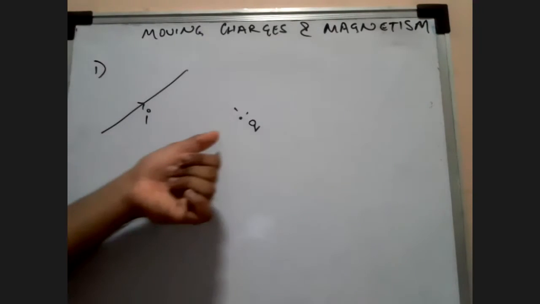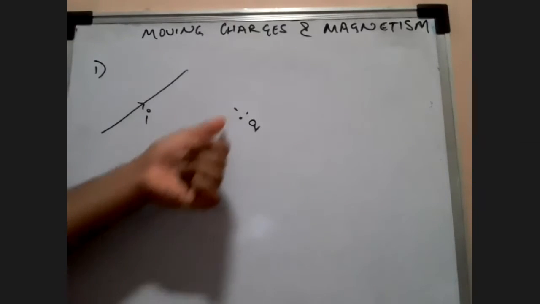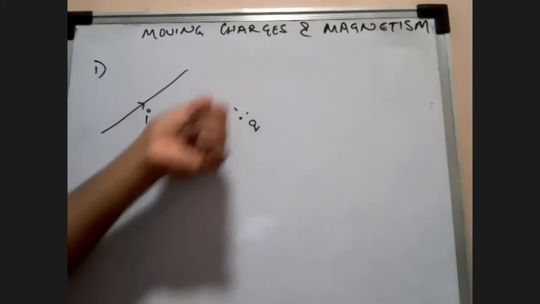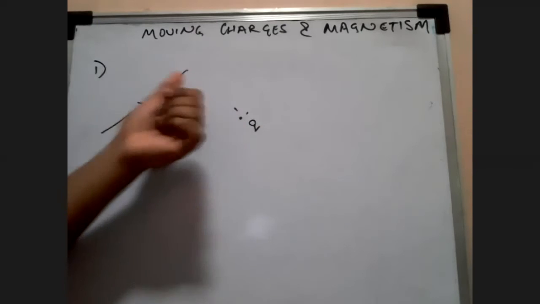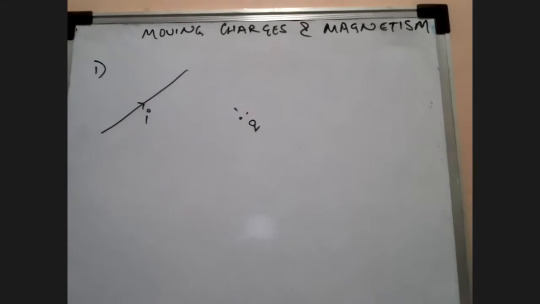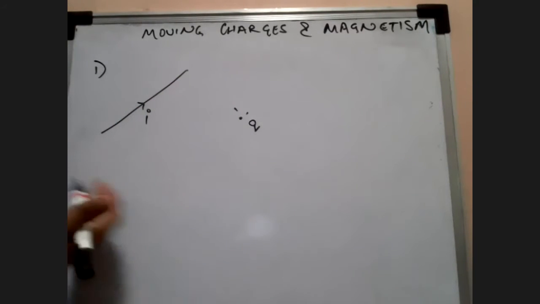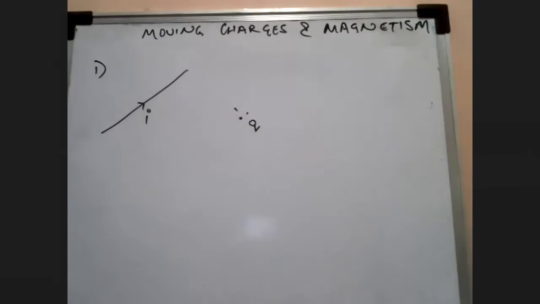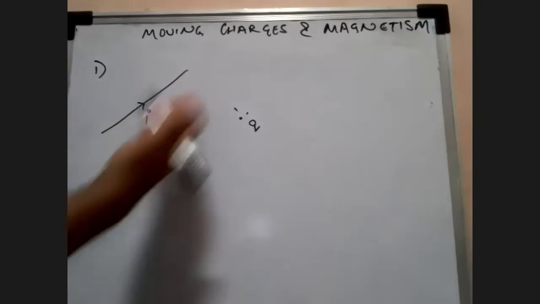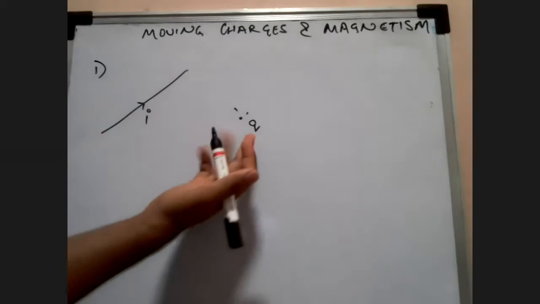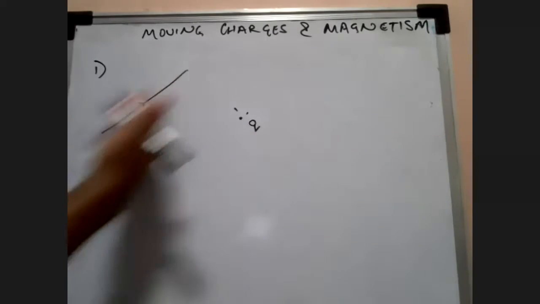First of all, will there be any force because of this? Will there be any force on this due to this conductor? The condition is simple: there's a conductor here and there's a charge over here. The charge is at rest at this point. So will there be any force on this charge due to this conductor?